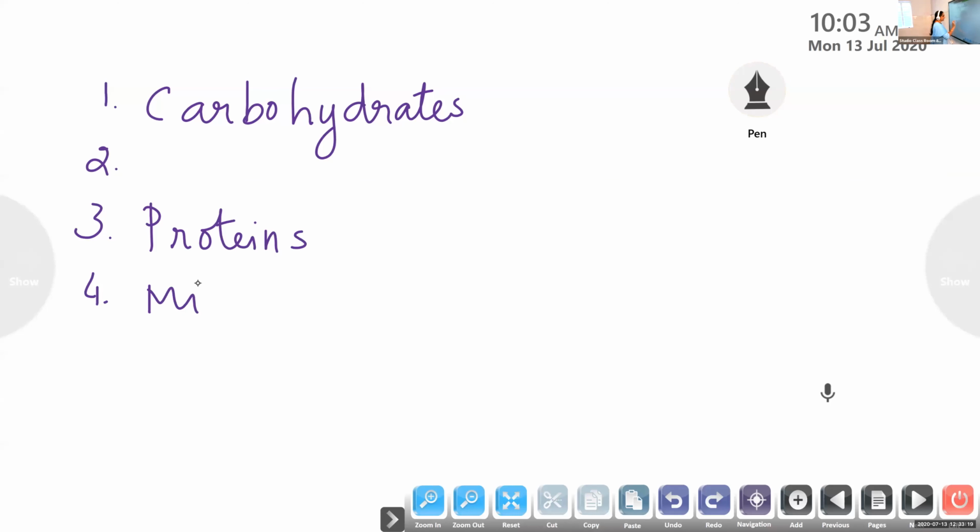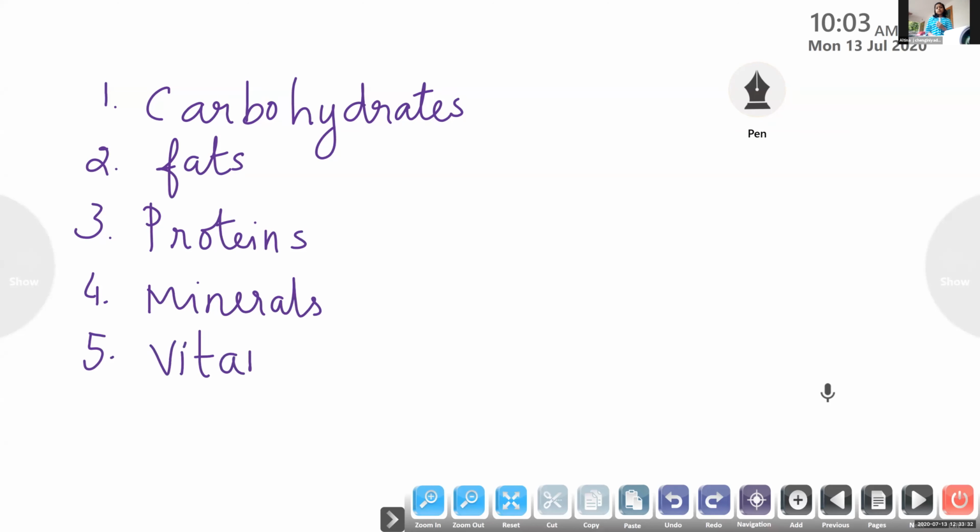Fourth one, fats. Then the fifth one, the last one, vitamins. You may wonder why I am writing fats as the second one. I will explain it. So these are the names of the nutrients.